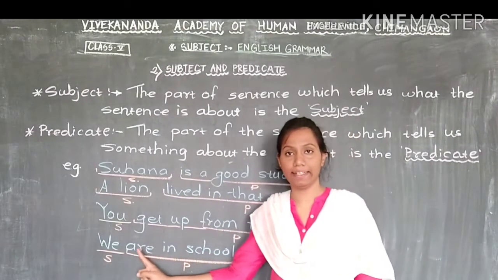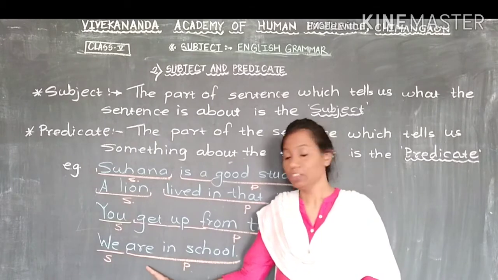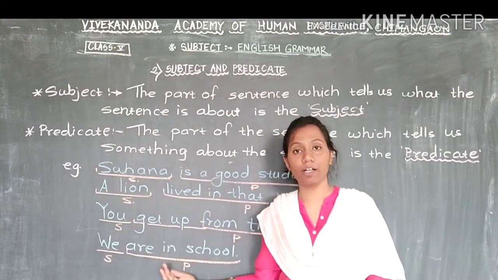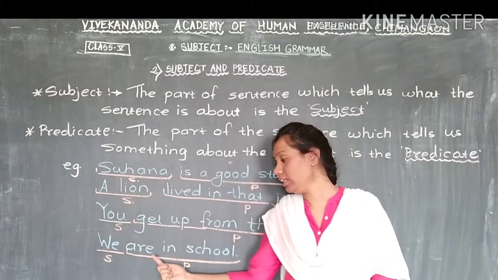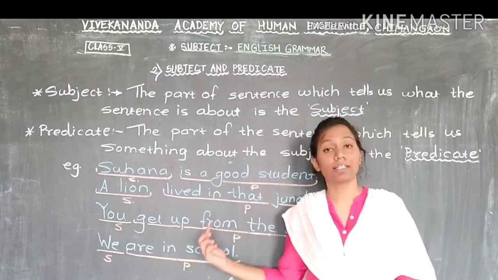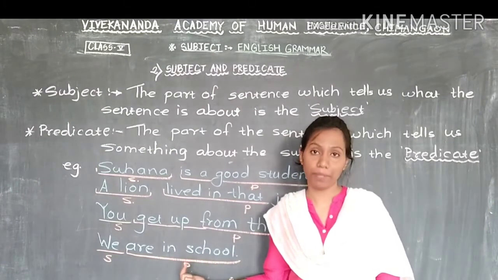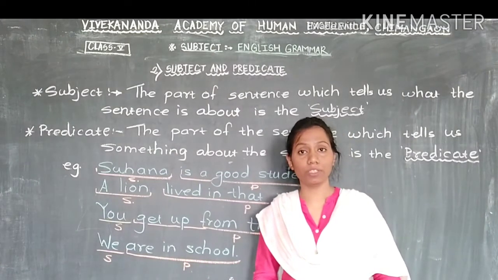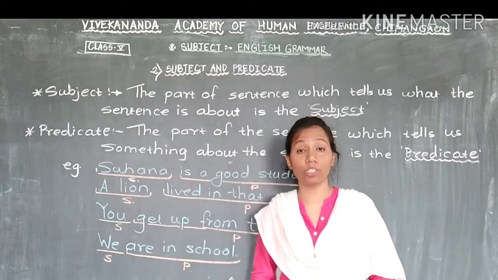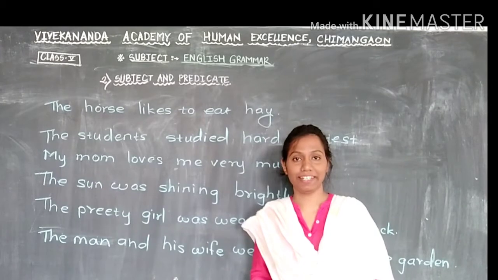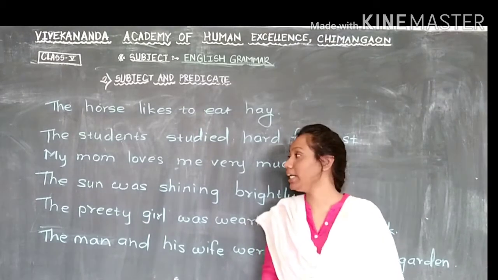This whole sentence is about we. So we, this is the subject, and the remaining part of the sentence, are in school, tells you about the subject. So this is the predicate. We are going to see some more examples here on subject and predicate. Here are some more examples related to subject and predicate.